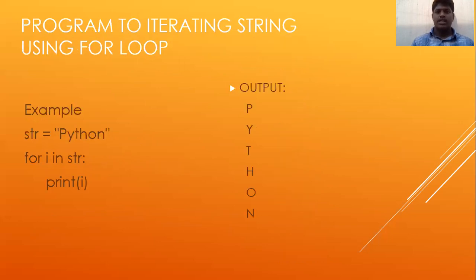Program to iterate a string using the for loop. It is about how the for loop is used to iterate the string. Example, string equal to Python. We take the input string that is called Python. For i in string, print i. The output shows Python.